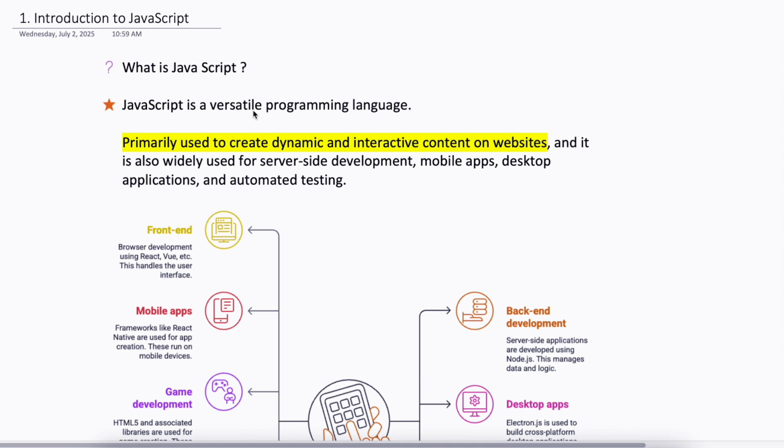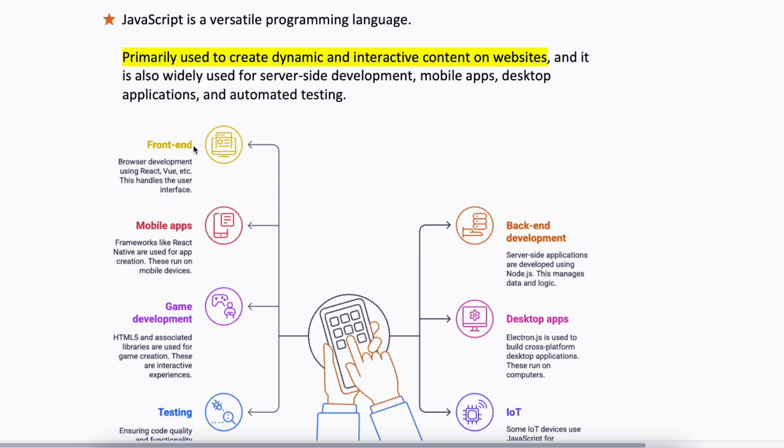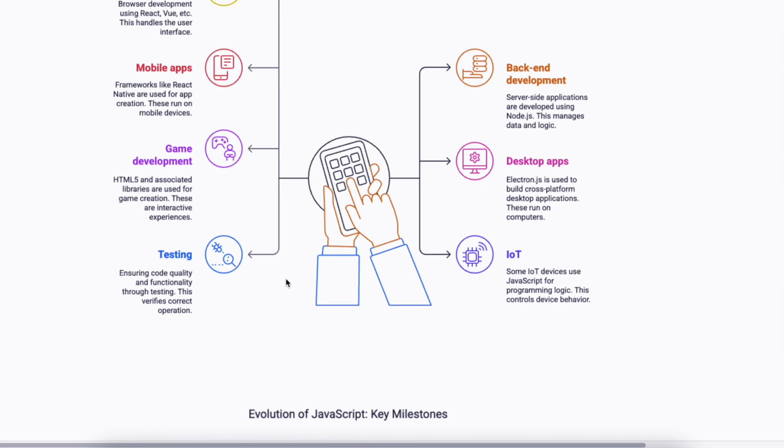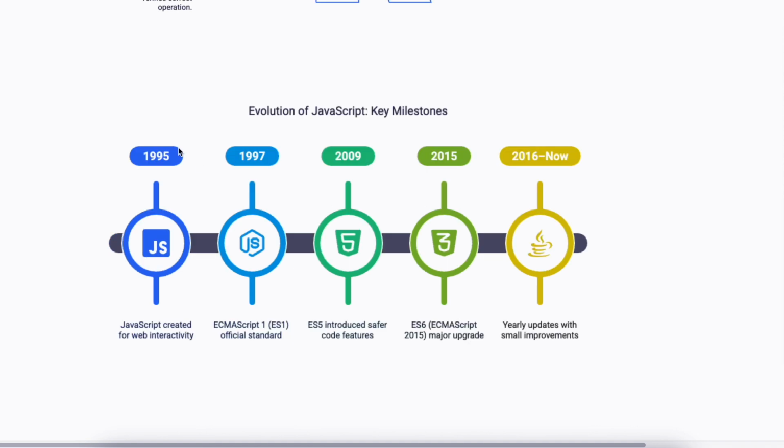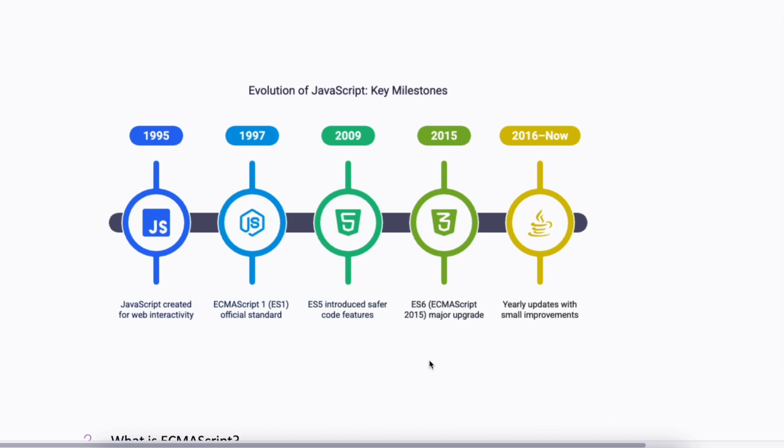Let us recap. We understood JavaScript is a programming language which is used in front end as well as various other applications including test automation, desktop applications, backend, mobile apps, etc. Initially it started in 1995 and thereafter they released various versions in between. In 2015, ES6, that is ECMAScript 2015, was a major update, and all future versions of JavaScript that are released currently are based on this ES6. When we start coding and learning, we will focus on ES6. Thereafter, whatever version has been released so far is a minor new feature addition on top of this, which you can easily learn.